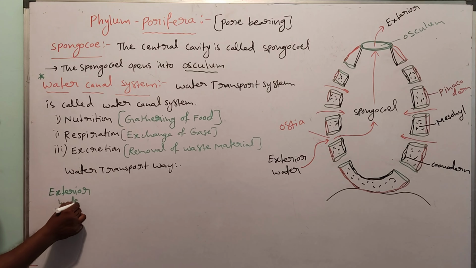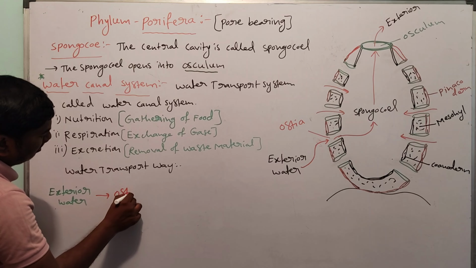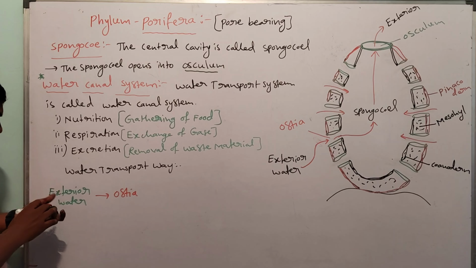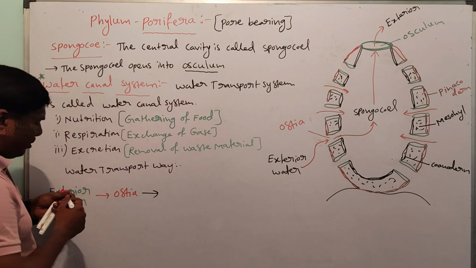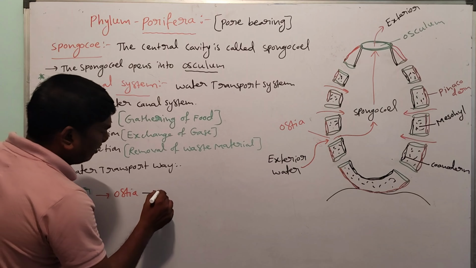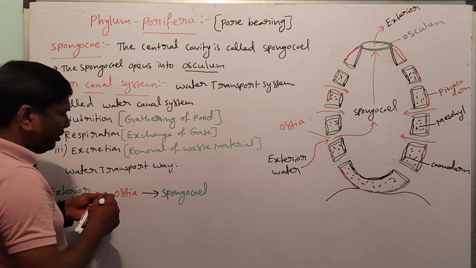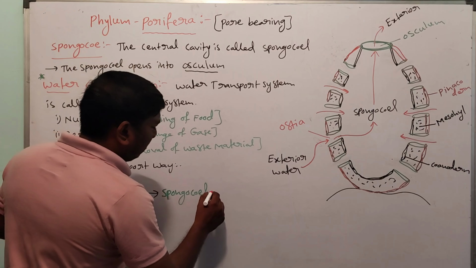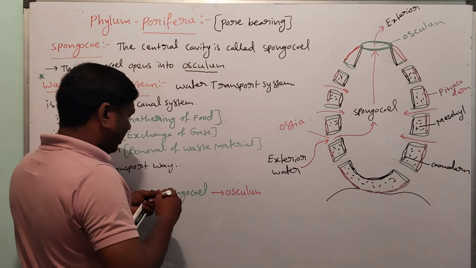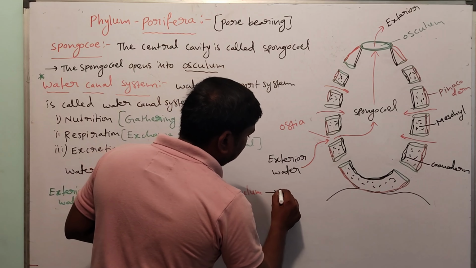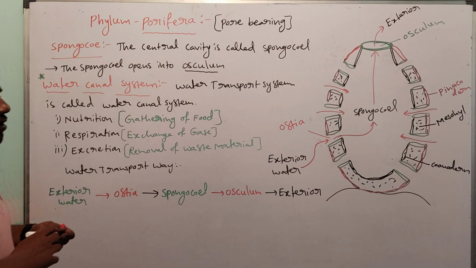Exterior water enters into the ostia. Ostia to spongiocele. Spongiocele to osculum. Osculum to again exterior. So they are the water transport way.